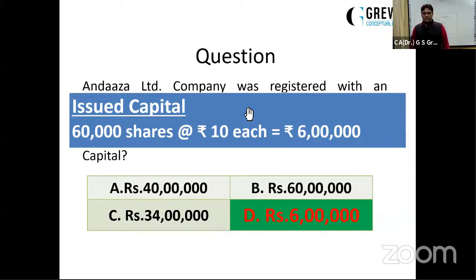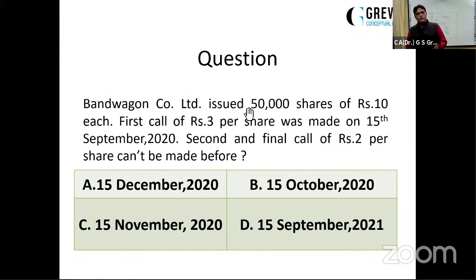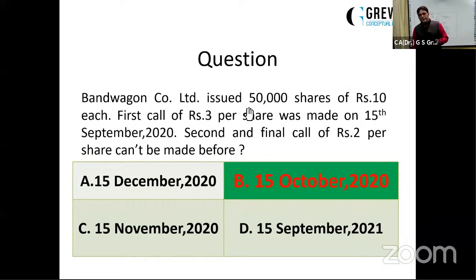Let's move on to the next question. A company issued 50,000 shares of rupees 10 each. First call of rupees 3 per share was made on 15th of September 2020. Second and final call of rupees 2 per share can't be made before... Again, it's a legal consequence. The Companies Act says there must be at least 1 month gap between two calls. So if the first call was made on 15th of September, the second call cannot be made before 15th of October. So the answer is option B.